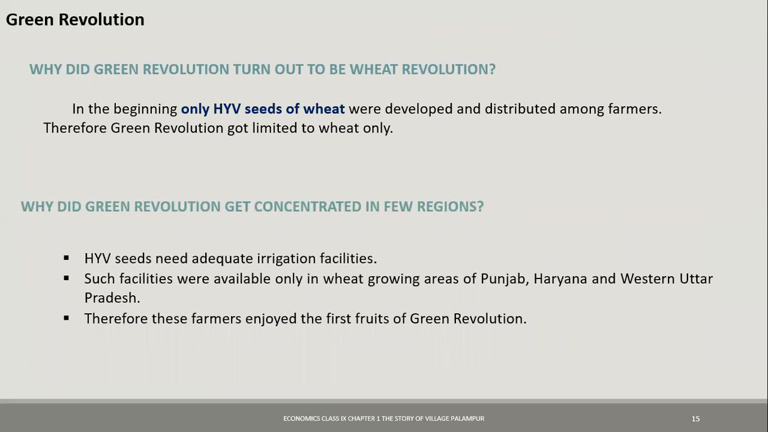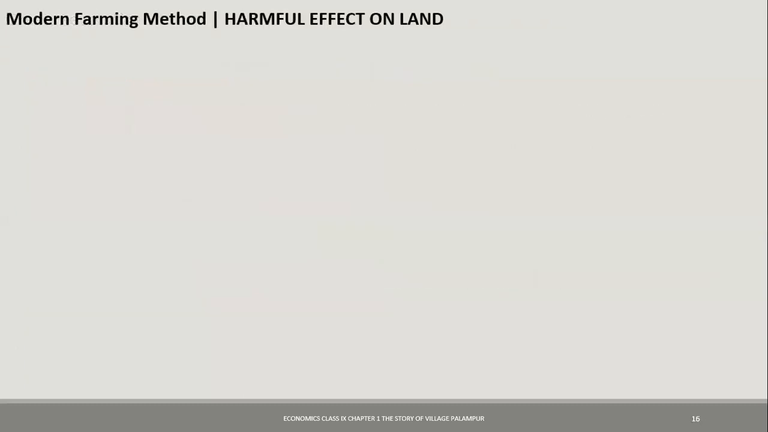Why did Green Revolution get concentrated only in a few regions? Now see, we just saw the requirements of the modern farming methods. If you're using HYV seeds, you need a lot of water, that's proper irrigation, and you also need the fertilizers and pesticides. These facilities were available only in a particular part of the country: Punjab, Haryana, and Western Uttar Pradesh. So wherever these facilities were available, those were the areas where the Green Revolution started and went to the peak, and the first fruits of Green Revolution were enjoyed by the farmers who were there. I hope this has become clear now.